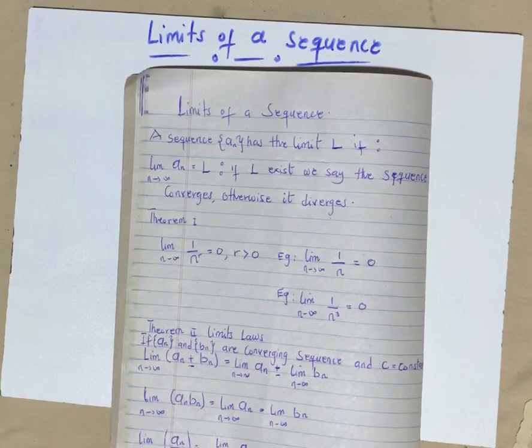Now let's look at theorem 2. With this theorem, we are trying to look at the limit laws. So let's say we have two sequences.